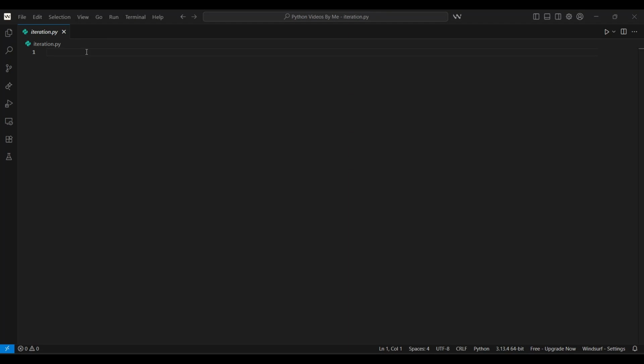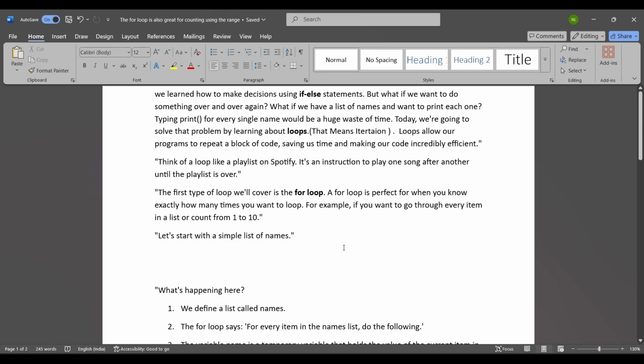Welcome back to our Python journey, and today we are going to talk about iterations, that means for loop and while loop. Let's show you some notes and start from here.